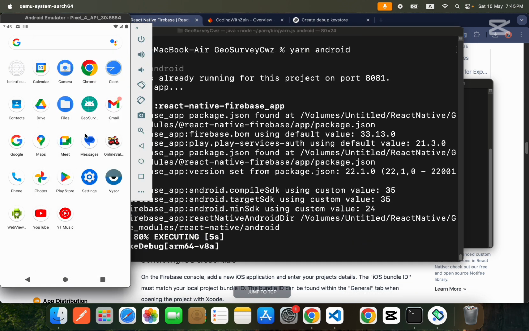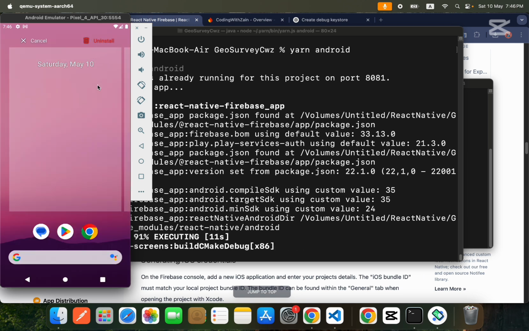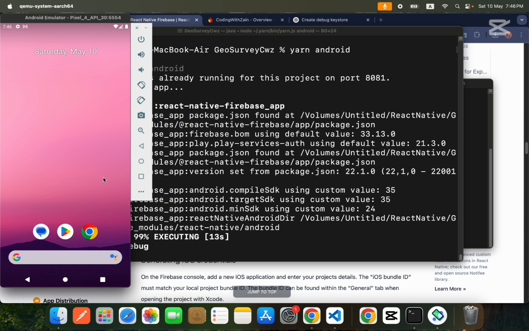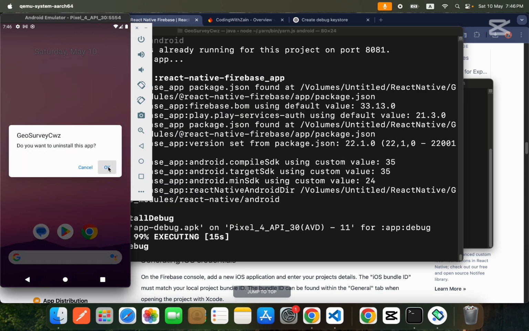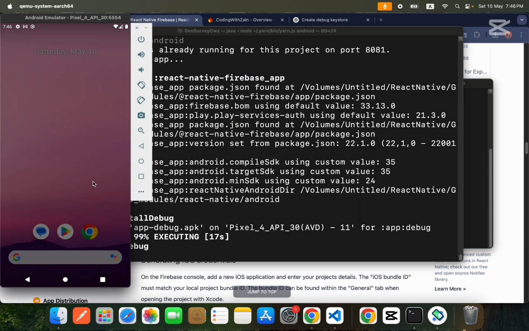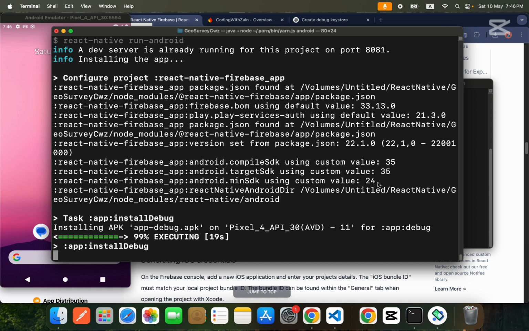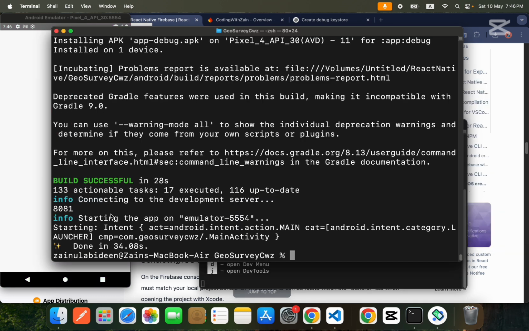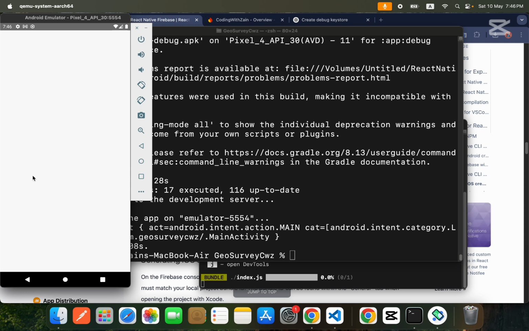Guys, there is already a geosurvey application. I think that's why our build is failing. So uninstall that if you have an old one, and I think now it will be installed successfully. So what was the problem? The problem was that our old build is installed in our emulator.